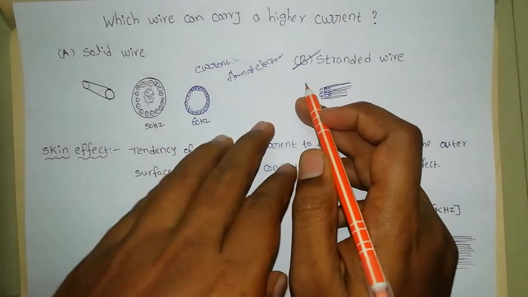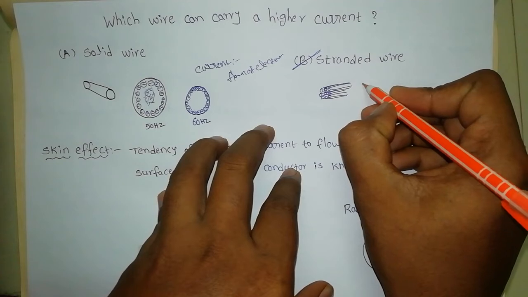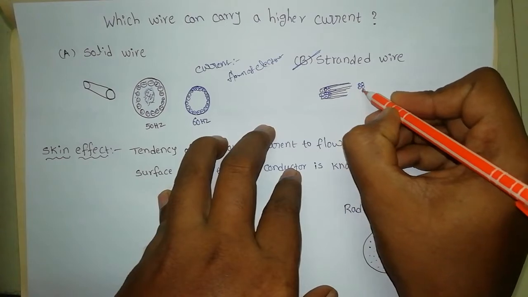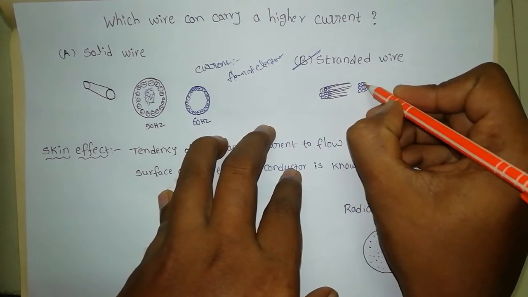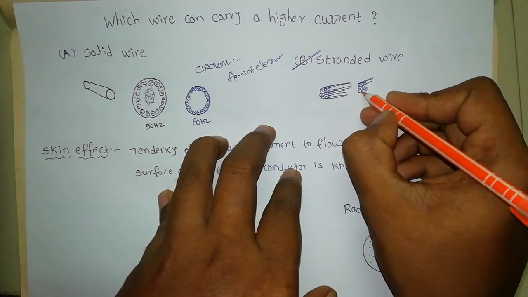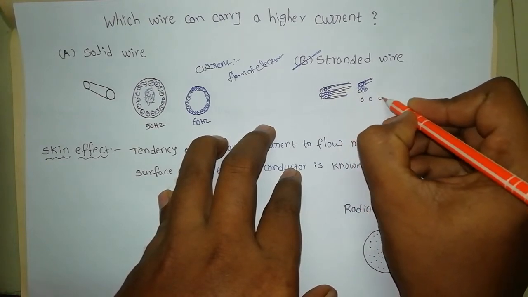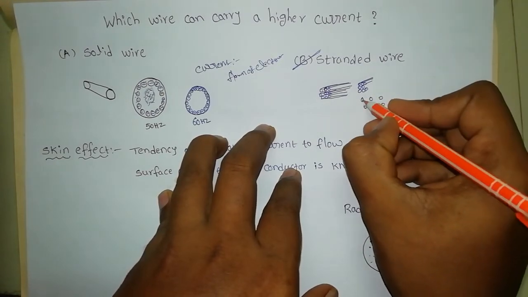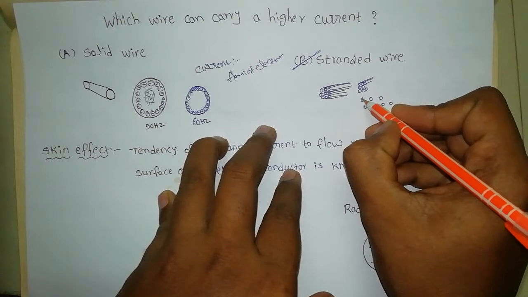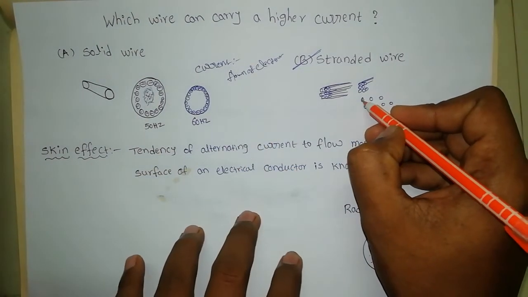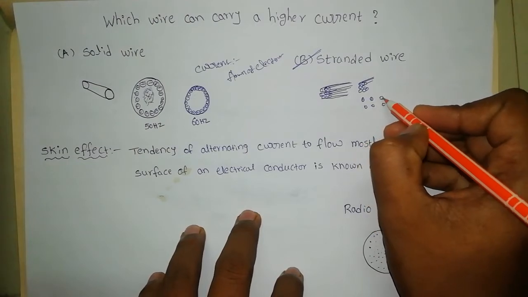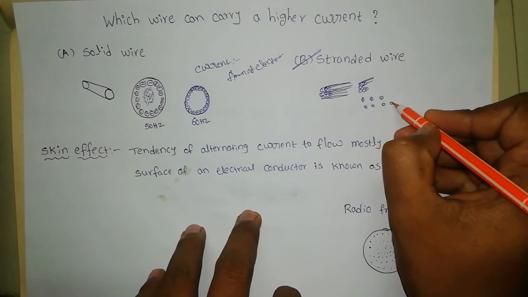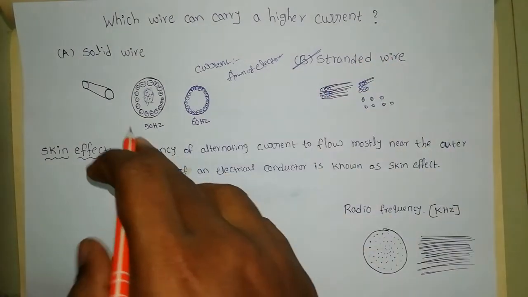In that standard wire they will make small pieces like this. This is standard wire. So in this standard wire, taking every part separately, every part will have a separate surface. So electrons have a tendency to flow on the outer surface. So every part has a separate surface. That's why the electron flow will be more in standard wire compared to solid wire.